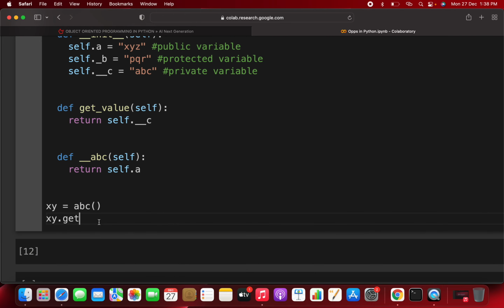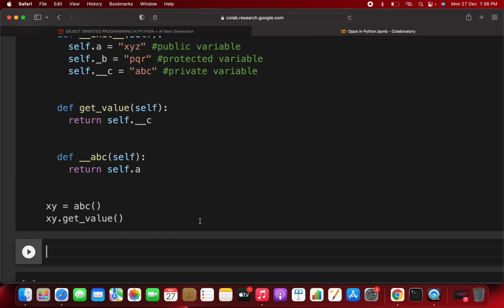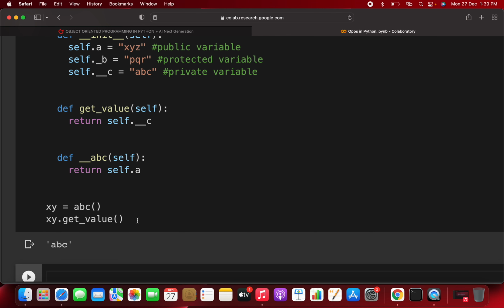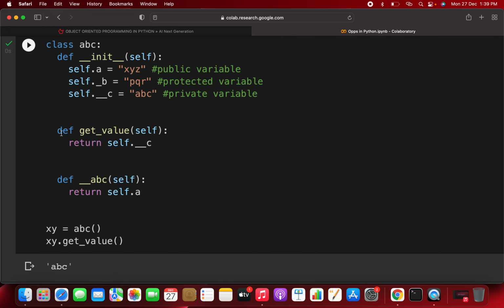Clear? Now if you run xy.get_value, you will see you are getting abc, which is a private variable. You are calling it from another method after making the object. You can't directly go for double underscore c, because this variable is private, but you take the help of get_value, which is already defined inside the class, and now you are able to access self.__c.